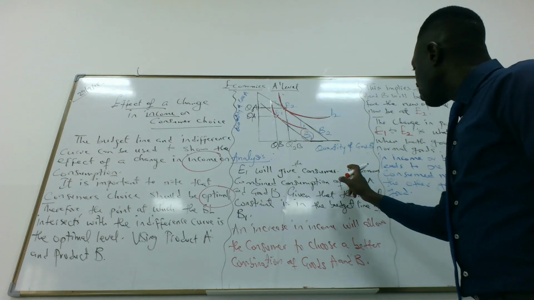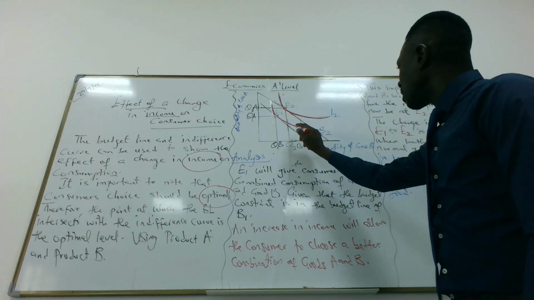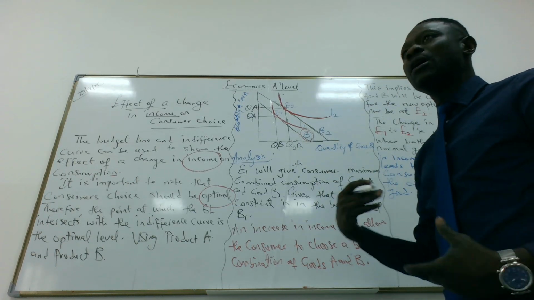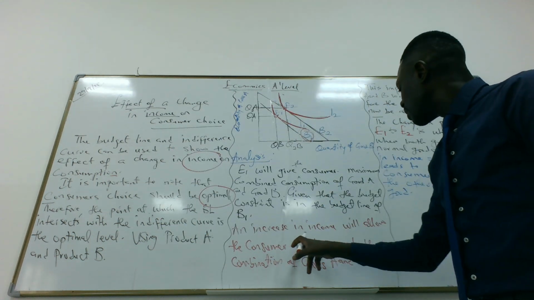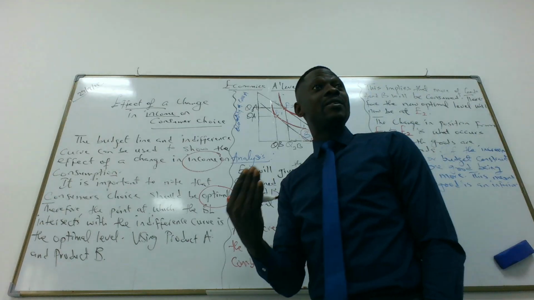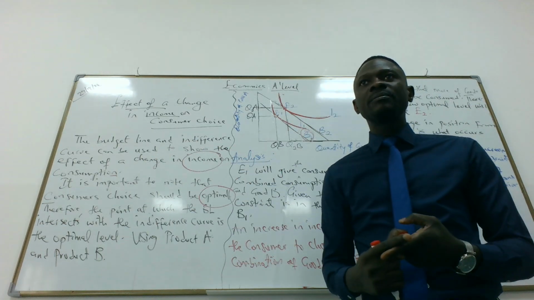E1 will give the consumer the maximum combined consumption of good A and good B, given that the budget constraint is at E1. So this is for the first situation. An increase in income is now the situation we are talking about. An increase in income will allow the consumer to choose a better combination of good A and good B, because your income has increased and you can now purchase more of good A and more of good B.